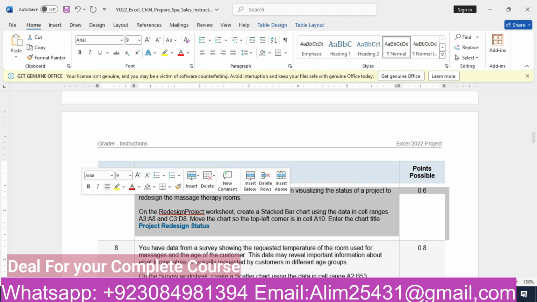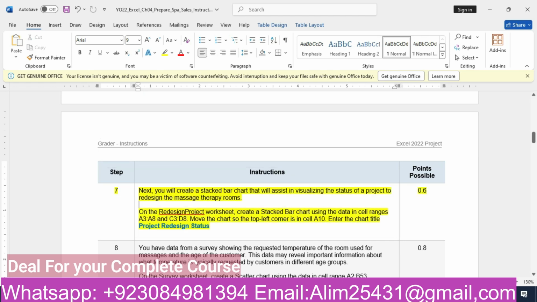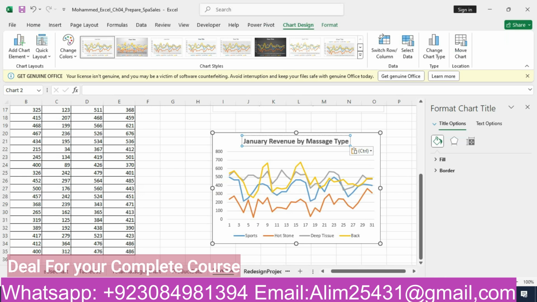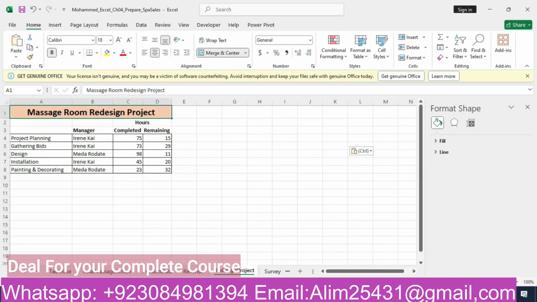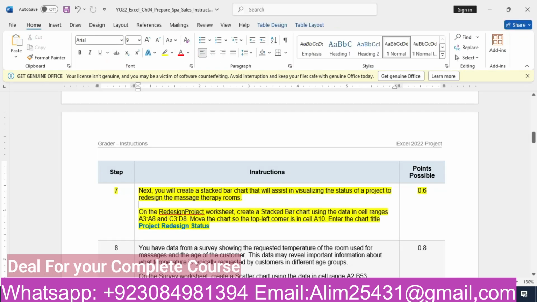Our seventh step is: next you will create a stacked bar chart that will assist you in analyzing the status of the project to redesign the massage therapy rooms on the redesign project worksheet. So we will go to the redesign project worksheet. That's our redesign project worksheet.